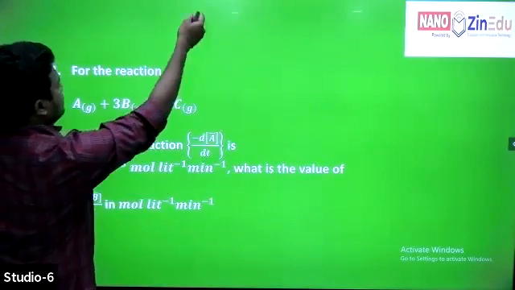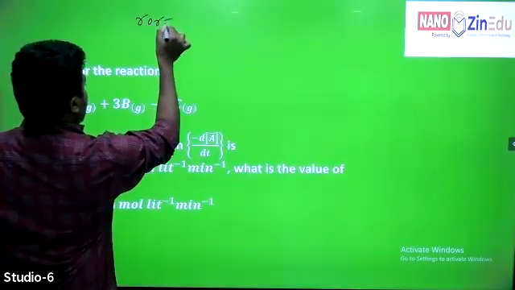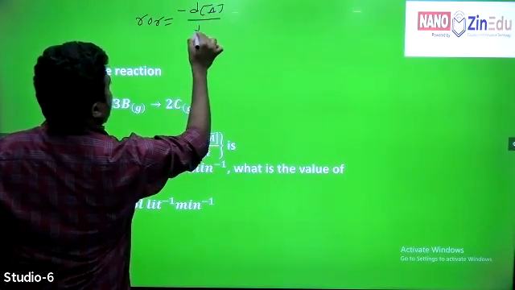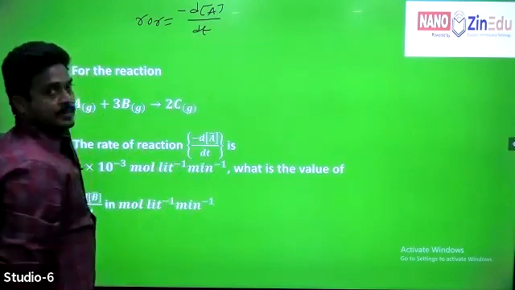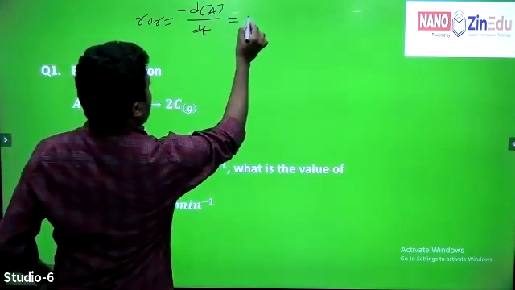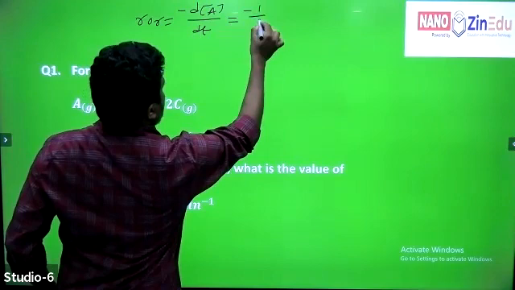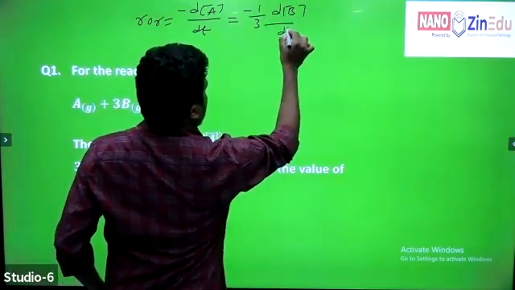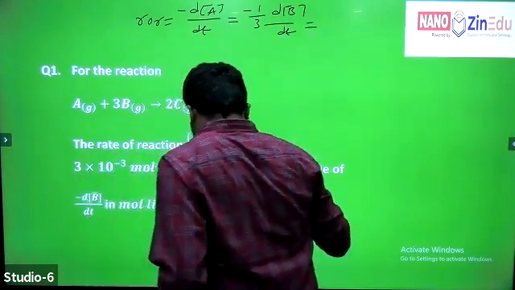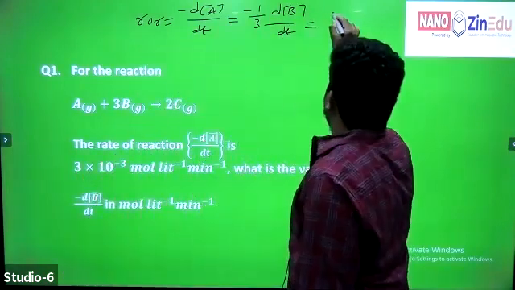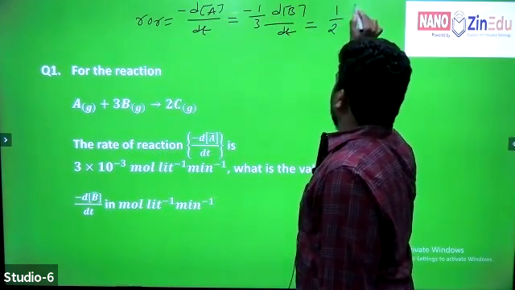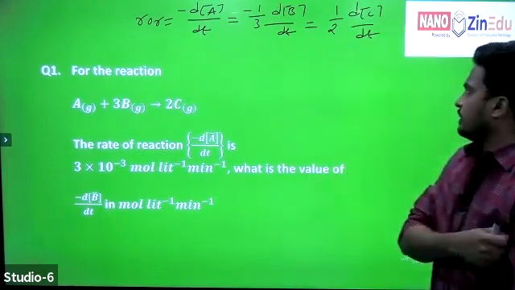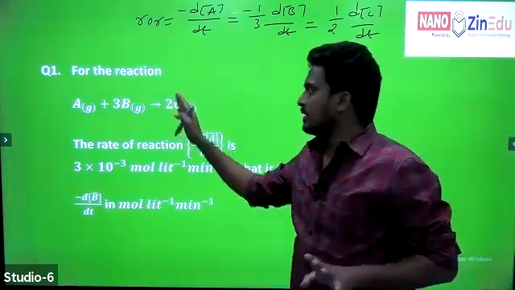Here the rate of reaction is equal to minus d of A by dt, which is equal to minus 1 by 3 d of B by dt, which is equal to 1 by 2 d of C by dt. This is the rate of reaction for the given reaction.